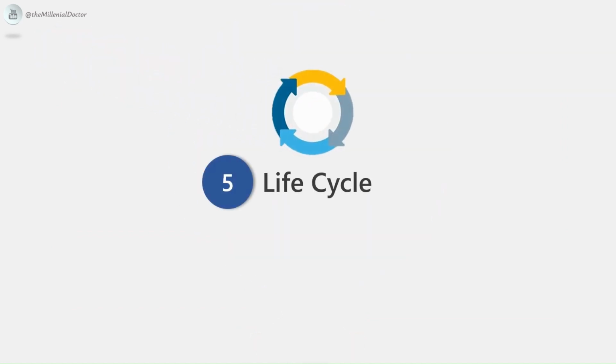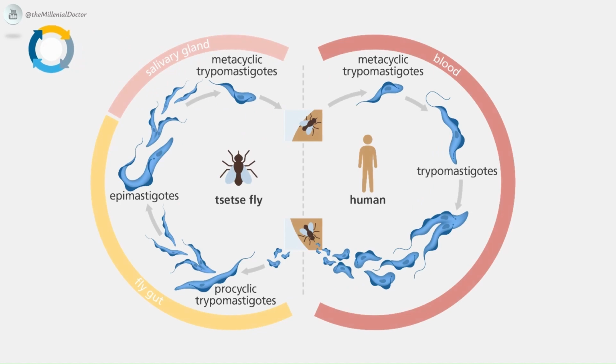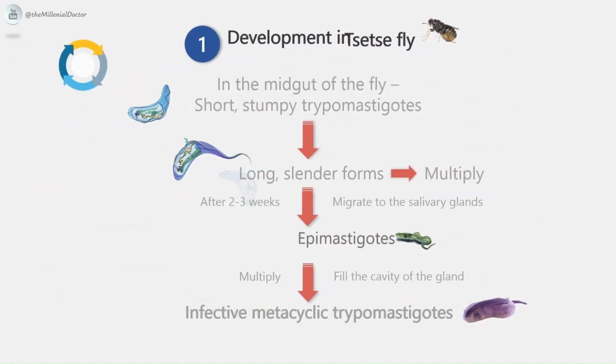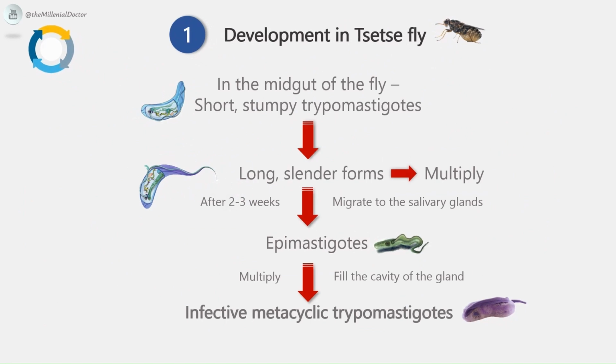Then life cycle. Tsetse fly is the intermediate host, whereas human is the definitive host. First, development in tsetse fly. In the midgut of the fly, short stumpy trypomastigotes develop into long slender forms and multiply. After 2 to 3 weeks, they migrate to the salivary glands, where they develop into epimastigotes, which multiply and fill the cavity of the gland and eventually transform into the infective metacyclic trypomastigotes.